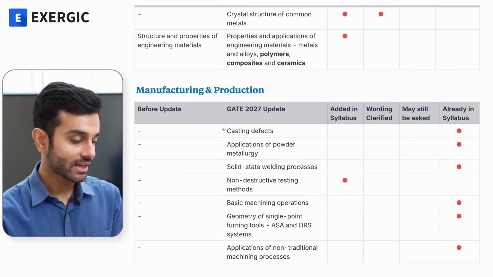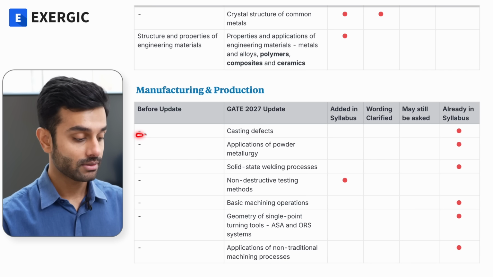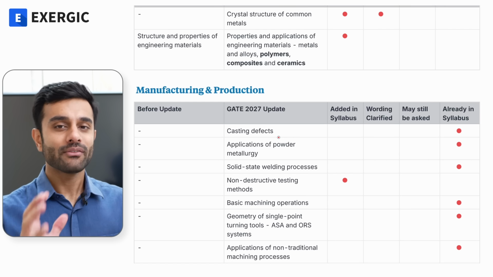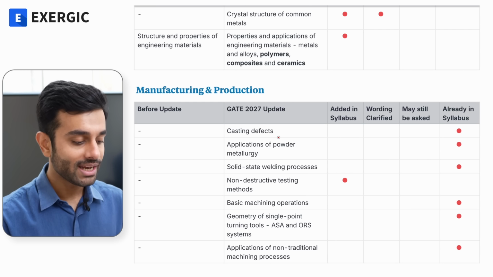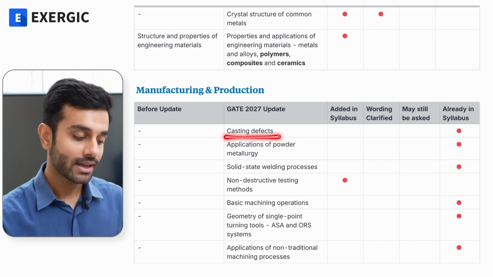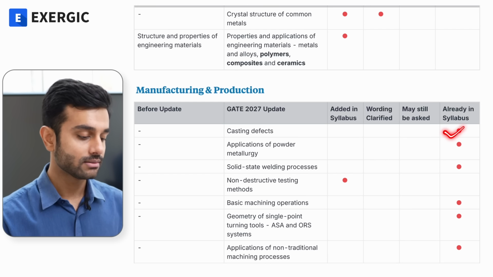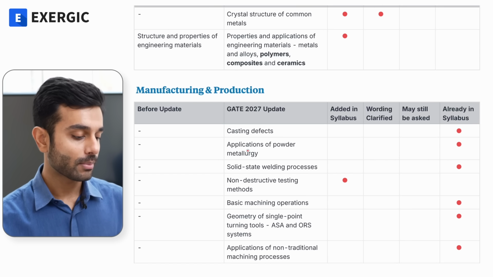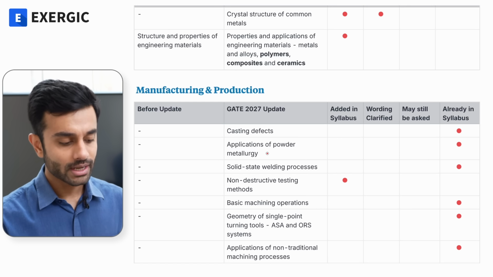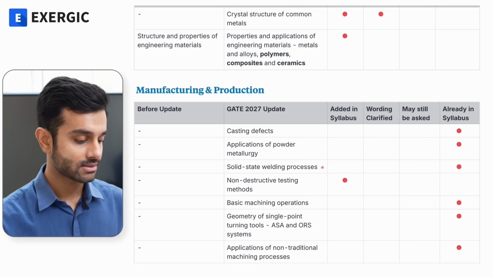Now coming to manufacturing and production, casting defects was not mentioned earlier in the syllabus, but now it has been mentioned. Again, it is a topic which comes under casting. There was no need to specifically mention it, but they have done it. Anyway, it was already a part of casting, it was already in the syllabus. Same for powder metallurgy, application of powder metallurgy, they have separately written. It is already a part of syllabus, so there is no meaningful addition, no addition as such.